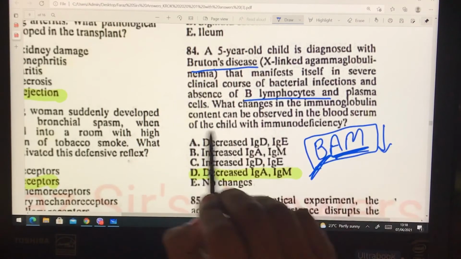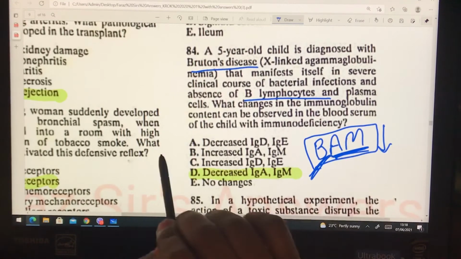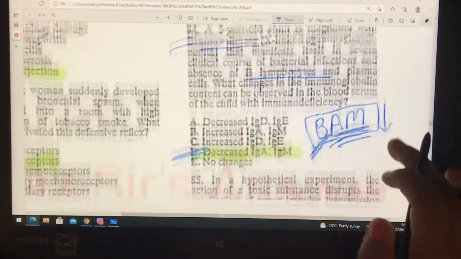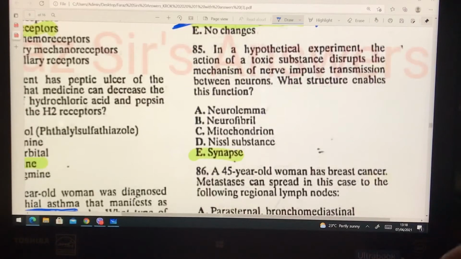What changes in immunoglobulin content can be observed in a bloodstream of a child with immunodeficiency? There is a Bruton's disease, obviously decrease of A and M. Remember the mnemonic BAM. So, in a hypothetical experiment, the action of a toxic substance disrupts the mechanism of nerve impulse transmission between the neurons.